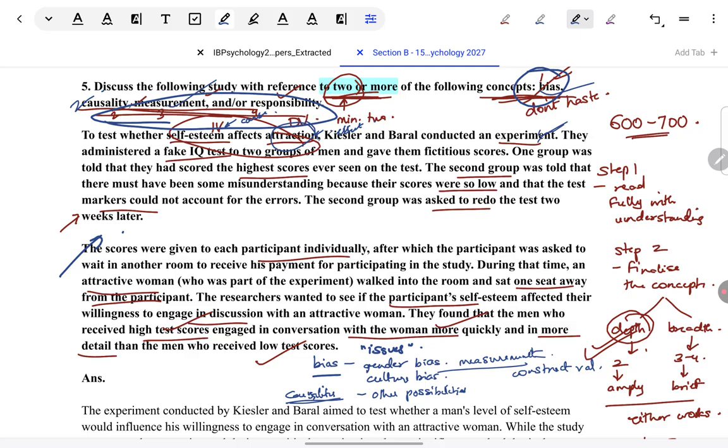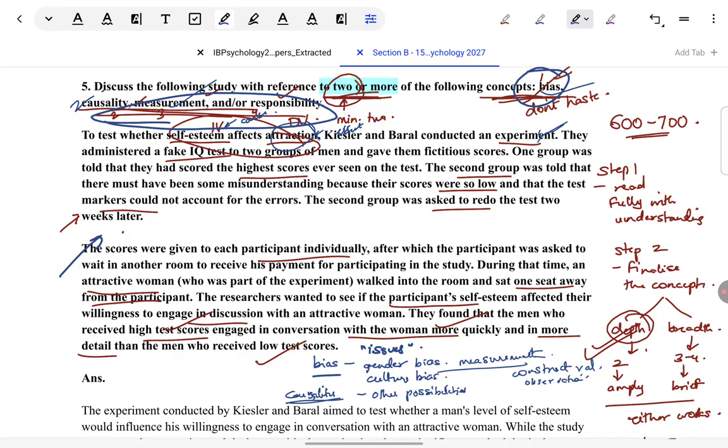Can we define attraction as narrowly as willing to talk to an attractive female? Of course not. So that is a big issue coming to mind. Secondly, observation of how the participants are talking to the attractive female. Is that the best measure? Like, is it guaranteed to show us whether they are feeling attraction and whether that self-esteem manipulation has impacted them? Again, I would say it is a very narrow way of looking at it, like only an outward behavior to observe whether a man is attracted to a woman, just looking at his behavior to see whether he's attracted, seems to be very